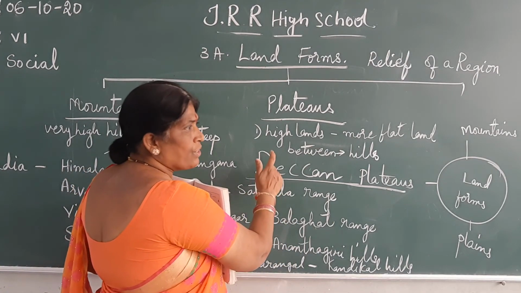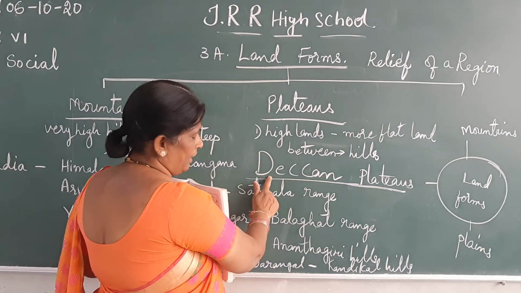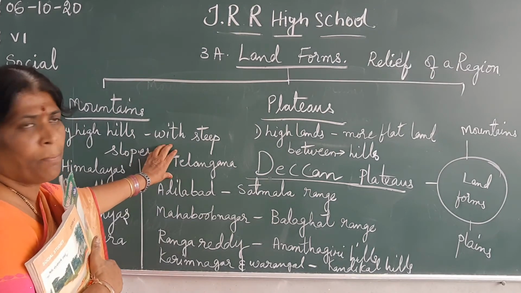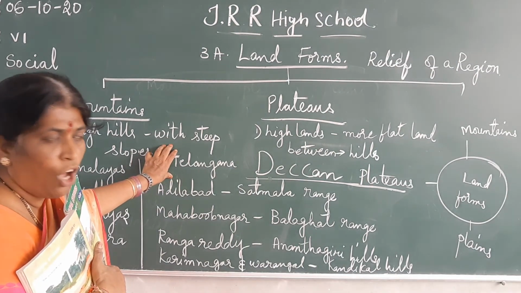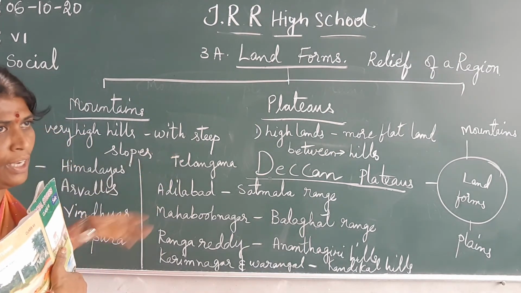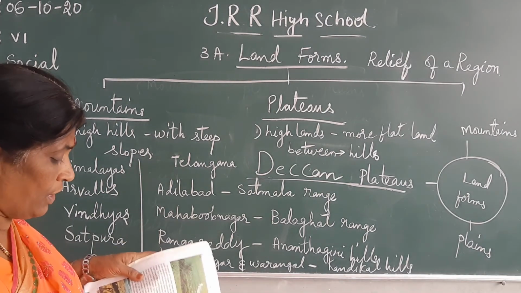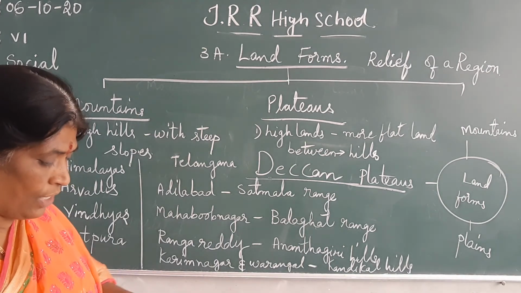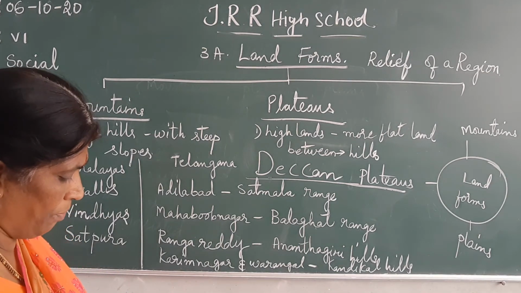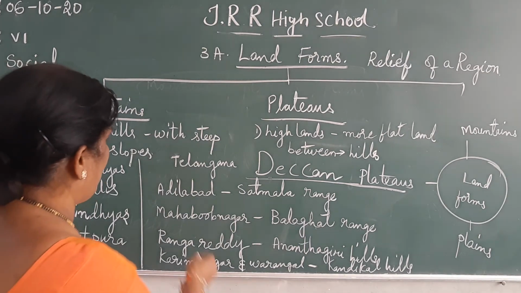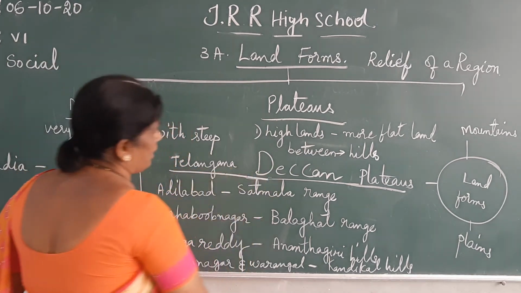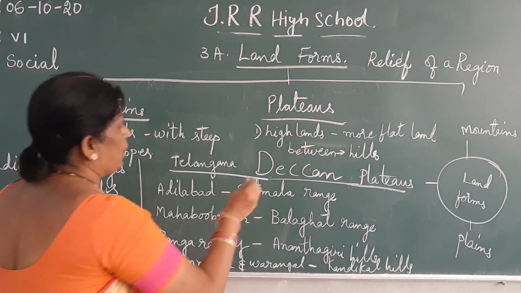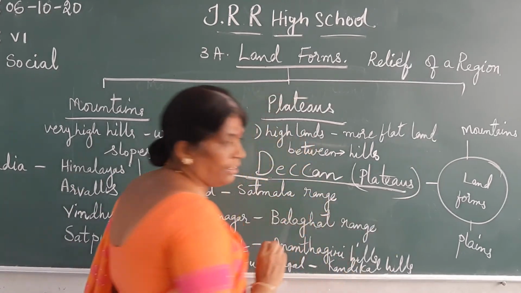Our Telangana is mainly a plateau region only. Because of that, it is called the Telangana Plateau region. Why? Because our state is mostly located in the plateau region only.